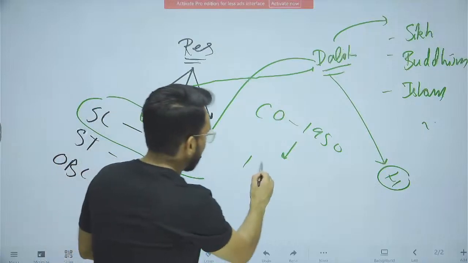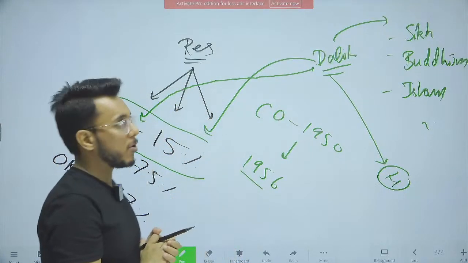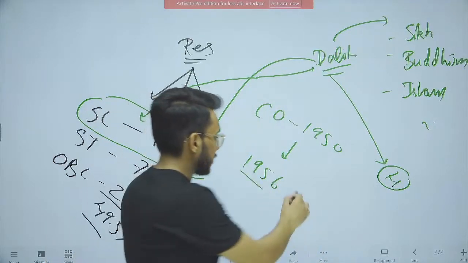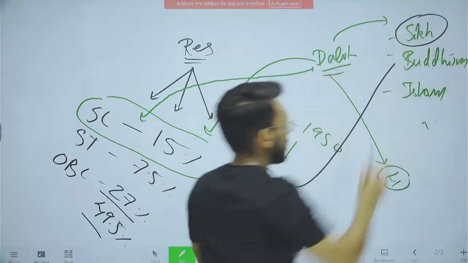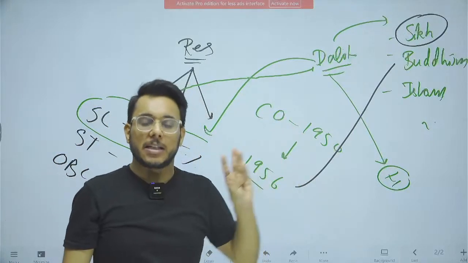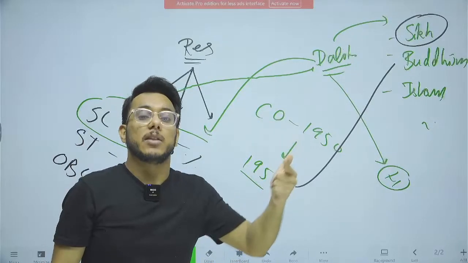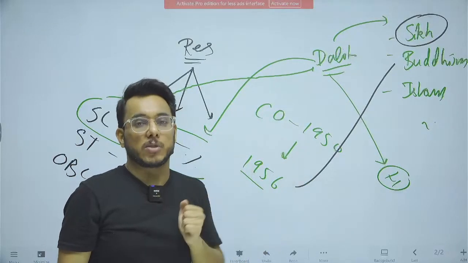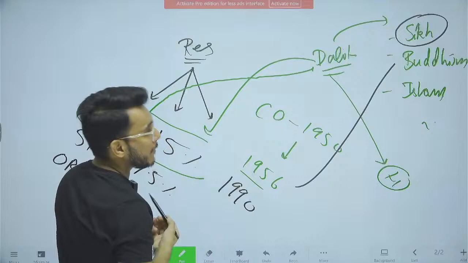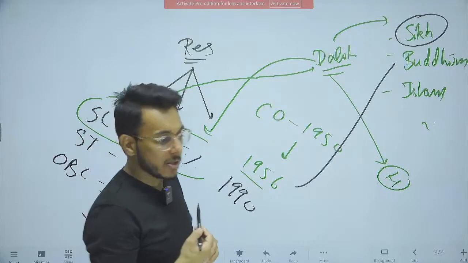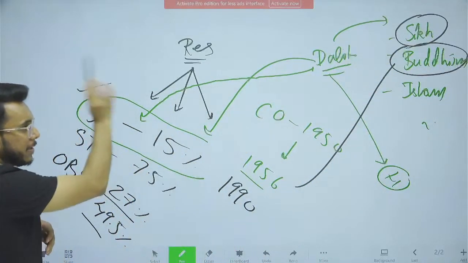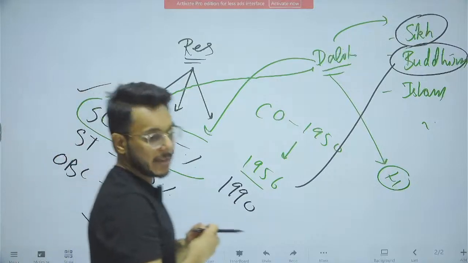For example, in 1956, it was allowed that Dalit people who converted to Sikhism can avail SC reservation. Earlier they were Hindu, now they have converted to Sikh, and they can also get the SC status. Then in 1990, another amendment was brought, and through it, it was said that even Dalits who converted to Buddhism will continue to get the SC status. This is something that the government has done.